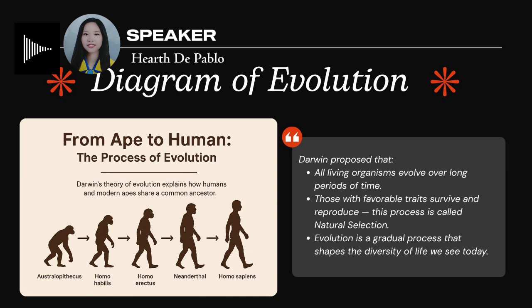Darwin proposed that all living organisms evolve over a long period of time, and those with favorable traits survive and reproduce. This process is called natural selection. Evolution is a gradual process that shapes the diversity of life as we see today.